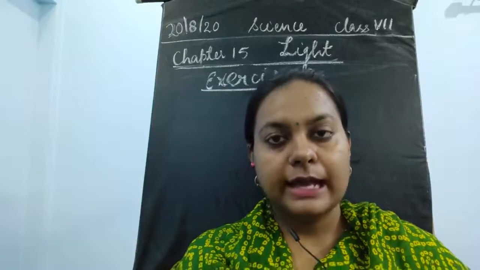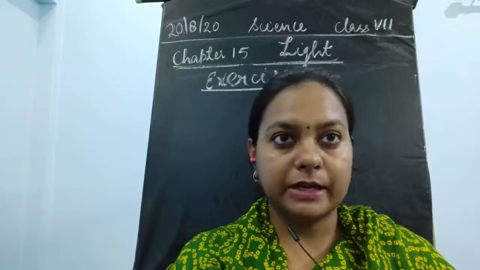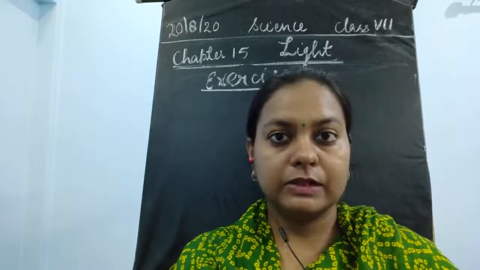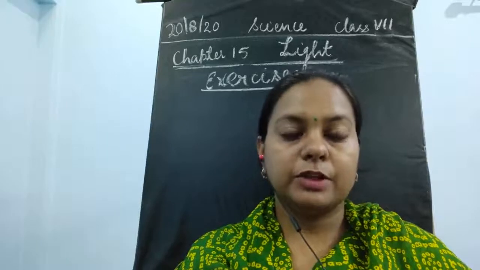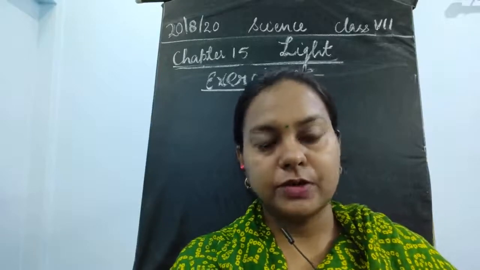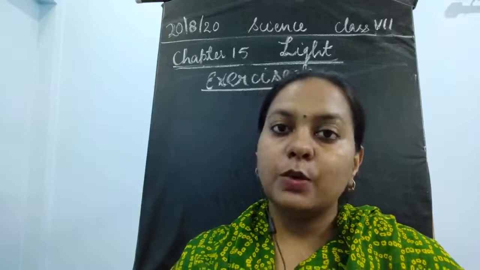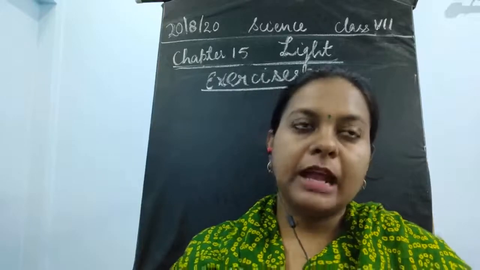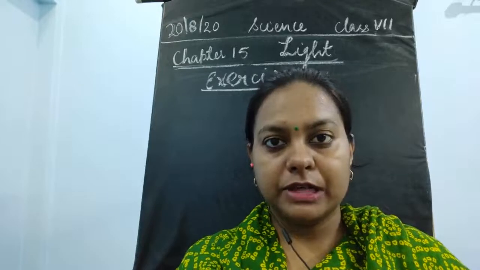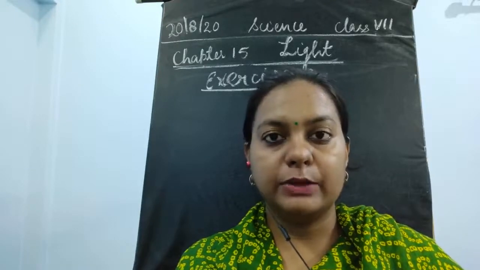Similarly, we have also seen the curved reflecting surfaces, that is the concave and the convex mirror, as well as the spherical mirrors or spherical reflecting surfaces, in which we have seen lenses also. A lens is transparent, whereas a mirror is not a transparent object; it is a shiny surface which helps in reflection.